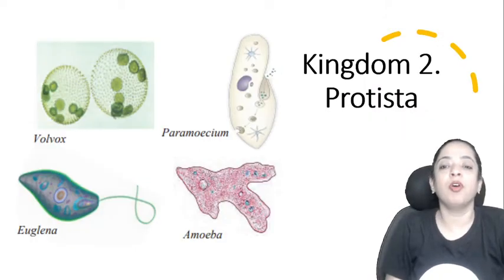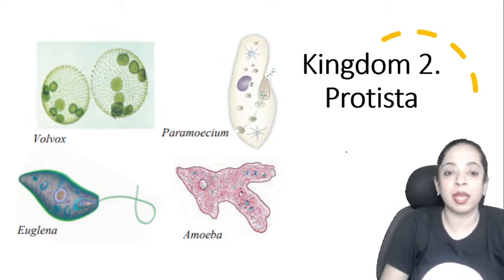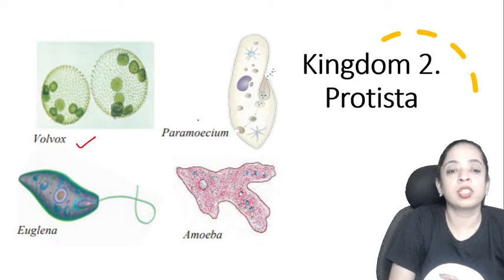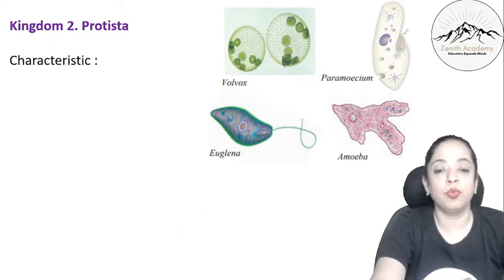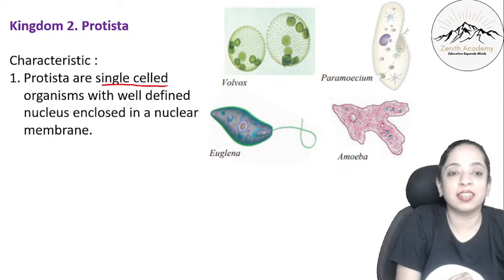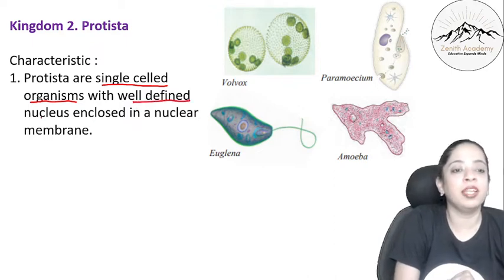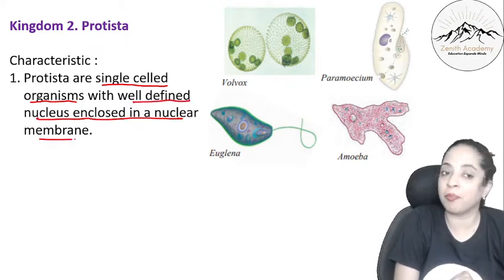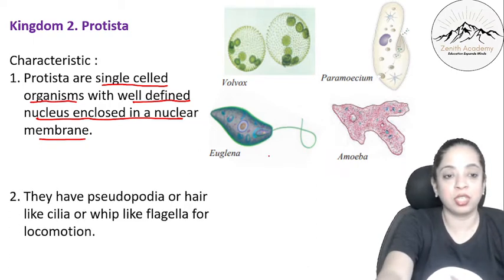Now let's talk about kingdom 2, Protista. So kingdom 2, Protista, all the 4 examples you should be knowing: Volvox, Paramecium, Euglena and Amoeba, right? So kingdom 2, what are the characteristics? First, they are single celled organisms. Now they are eukaryotes, therefore they will have well defined nucleus enclosed in a nuclear membrane. So they are single celled and eukaryotes. These 2 things are there.